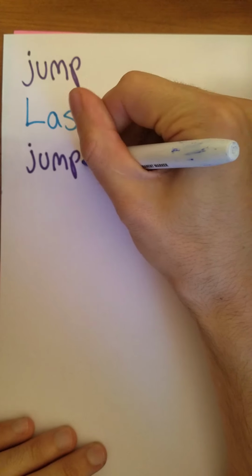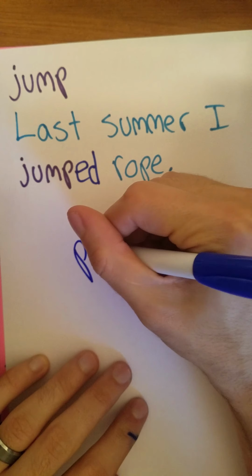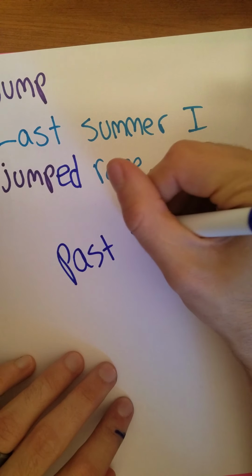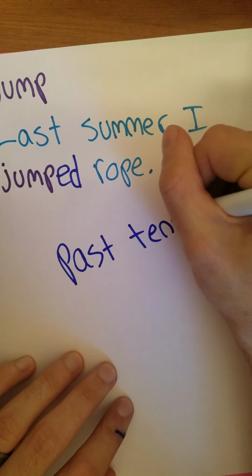Yes, it should have what two letters at the end of jump? It should have ED. Last summer I jumped rope. Because it is in the past tense and it already happened. This sentence is written in the past tense.